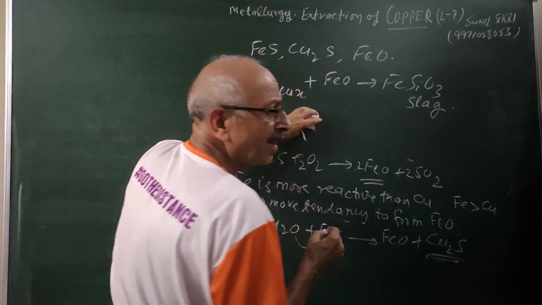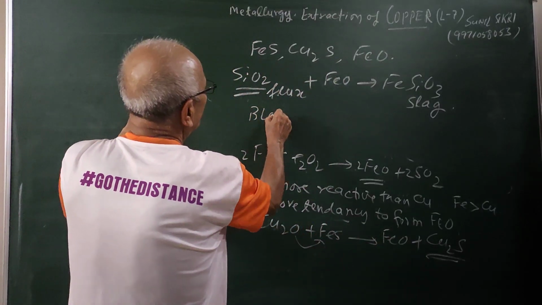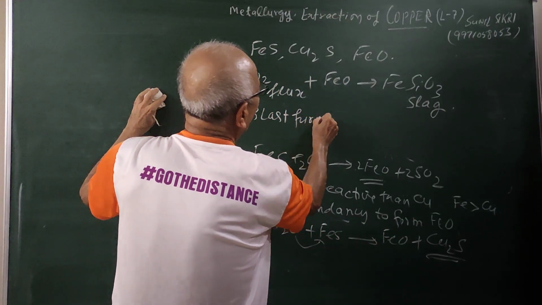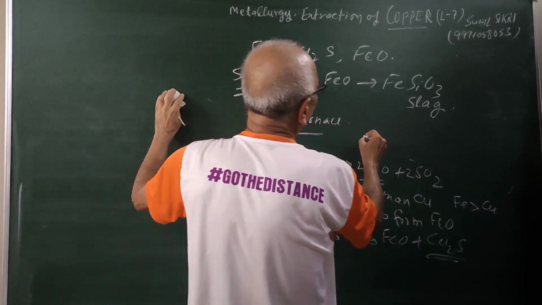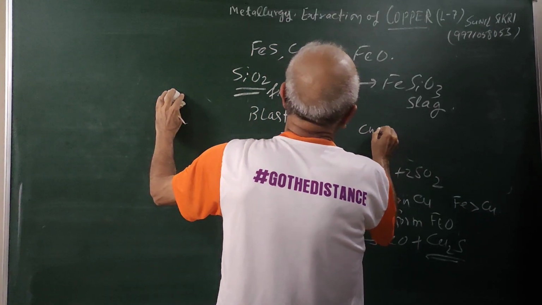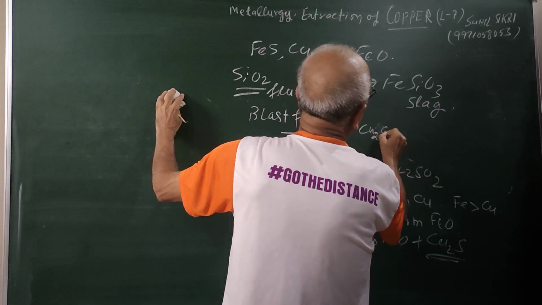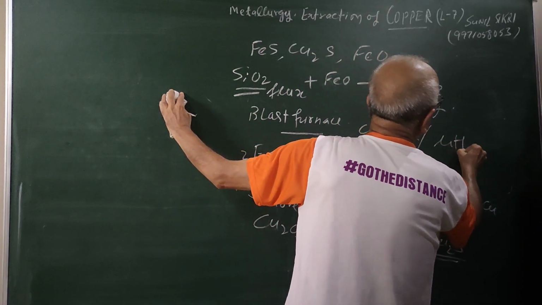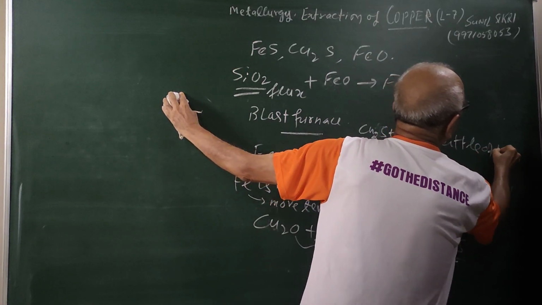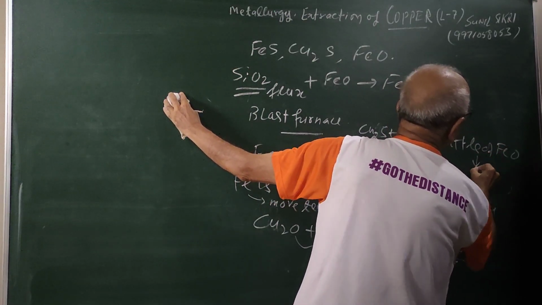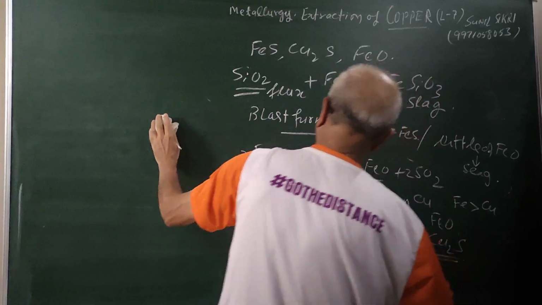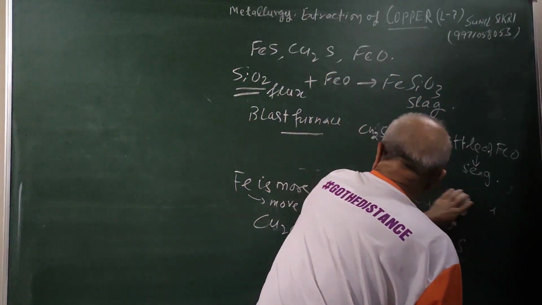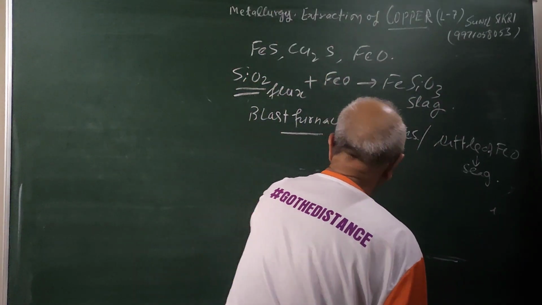Now in the blast furnace, what will we have? We will have Cu2S plus FeS and a little FeO. Most of it will form slag, and above this will float the slag.